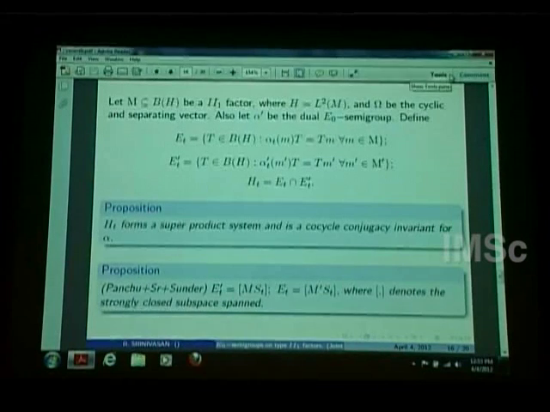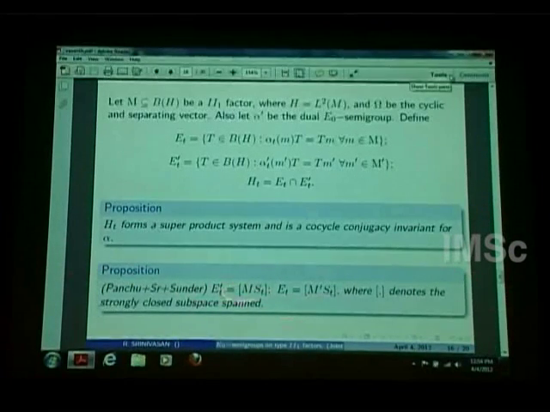A product system, in the sense, is something where, if you take H_S tensor H_T, there is a well-defined unitary map from H_S tensor H_T to H_{S+T}. In this case, we won't have a unitary map; we will have an isometry. At this point, I have to say that Rajarama Bhat and Mithun have done something called an inclusion system, which is the opposite of this. There one has the isometry from H_{S+T} to H_S tensor H_T. Here we have an isometry from H_S tensor H_T to H_{S+T}, so it's the other way. Kostler called this a super product system, so I am calling this a super product system. That is called a sub product system or something. So this H_T will form a super product system, and it is of course a cocycle conjugacy invariant for this alpha.